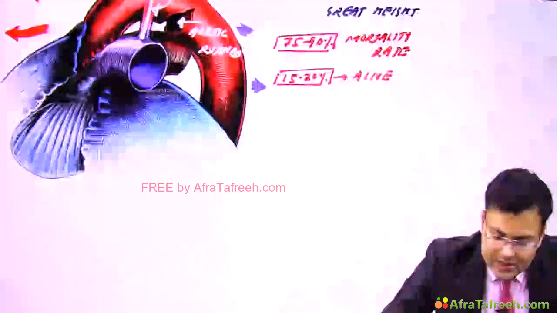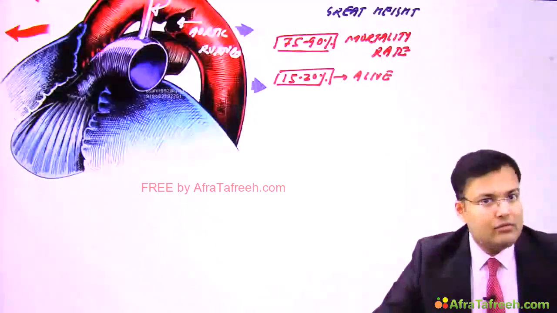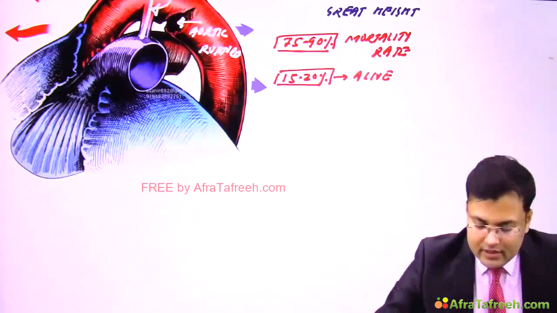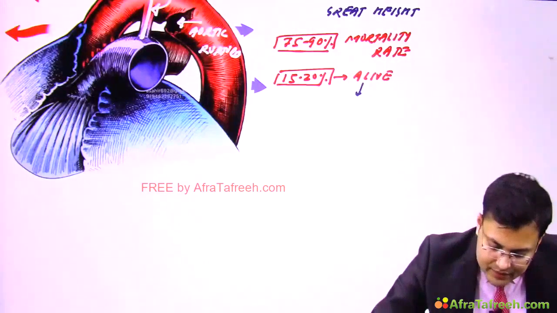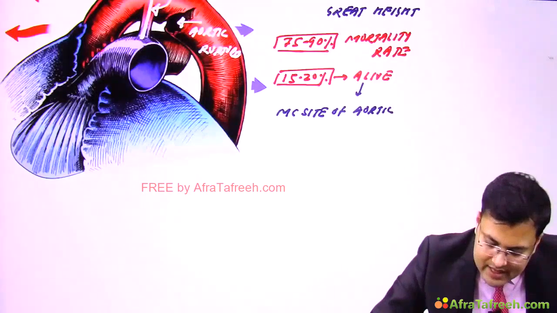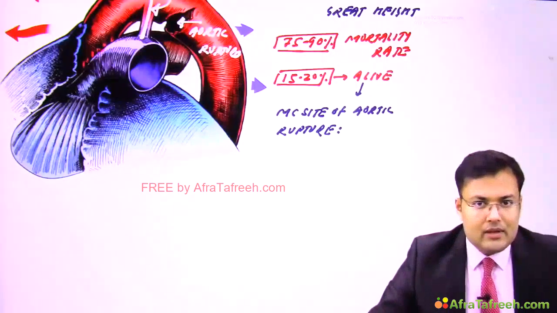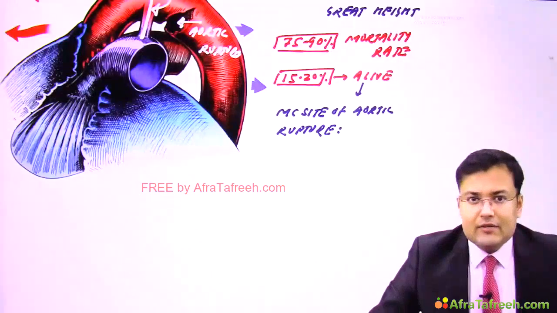Okay, and the patients who are brought alive to the hospital, here the site of rupture is a bit different. So in these patients, what's the most common site of rupture? Indirectly this question is asked that the patients who are brought alive to the hospital, what is the most common site of aortic rupture?